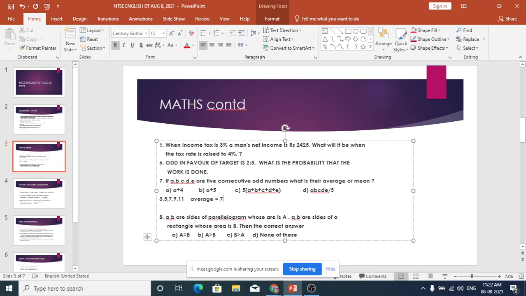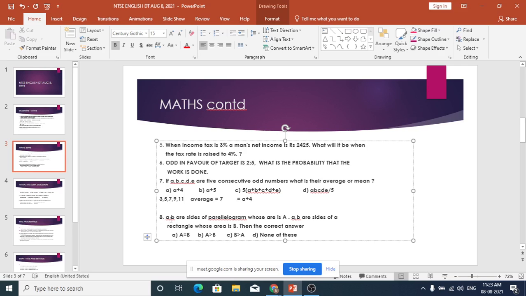7, sir. Okay. So in this case, A is 3, B is 5, C is 7, D is 9, E is 11. The average comes to 7, so the average is equal to C. But there is no C in the options. Can we say this is equal to A plus 4? Yes, sir, because A is 3 and if you add 4, that becomes 7. So A plus 4 is the answer for this question. Let's go to the next question. Who wants to read?